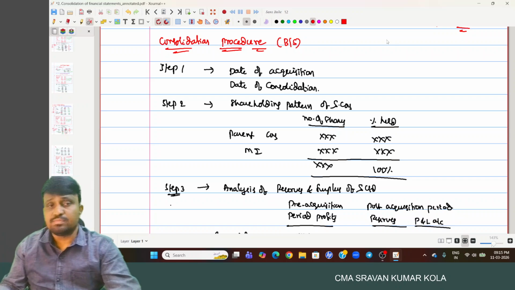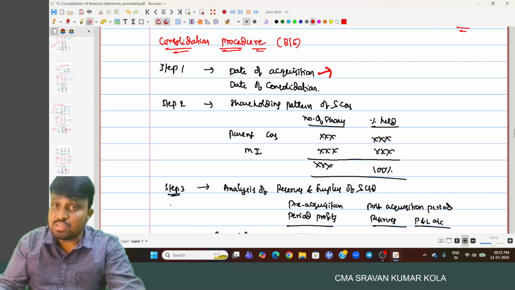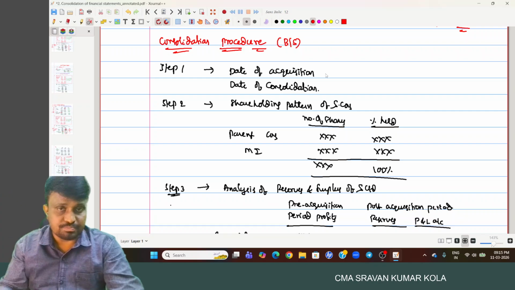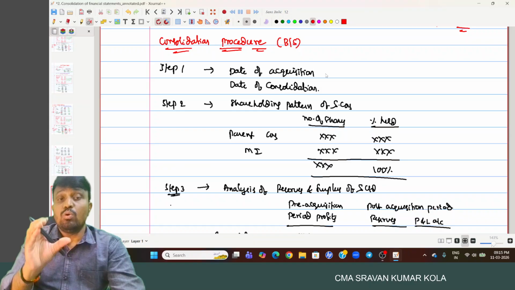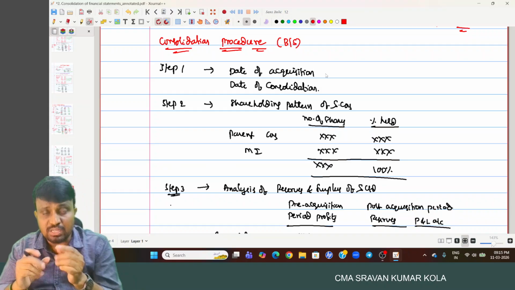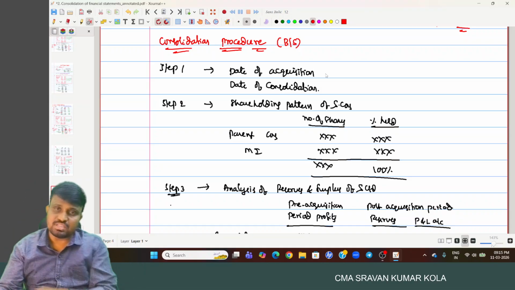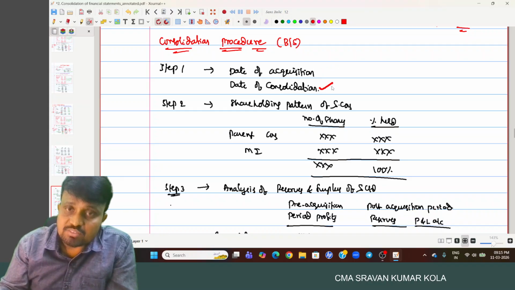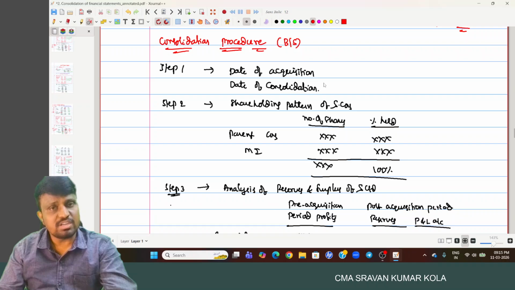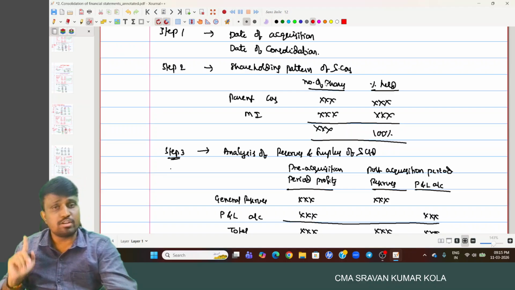Coming to step one, note down the date of acquisition. Means the date on which the holding company acquires the shares of a subsidiary company, the date on which the holding company gets control over the subsidiary company. Remember, that is nothing but the date of acquisition. The second one is the date of consolidation, the date on which we are preparing the consolidated financial statements. So step one: note down the date of acquisition and date of consolidation.